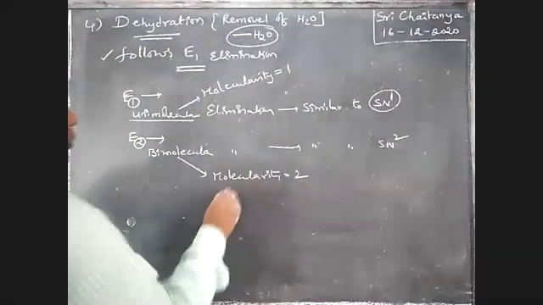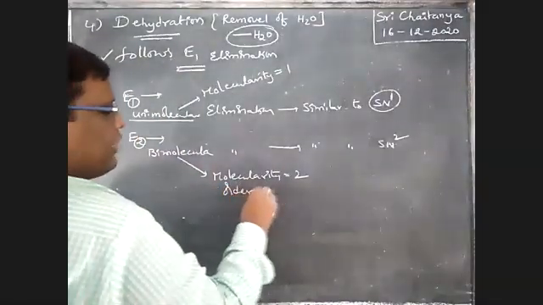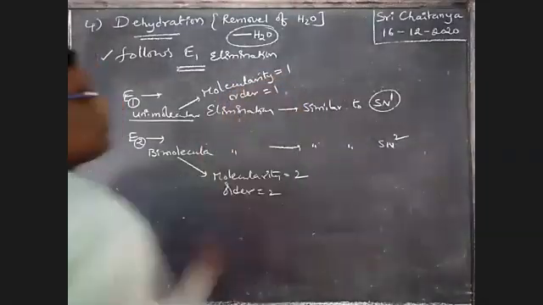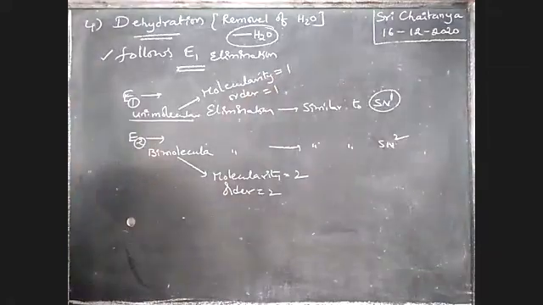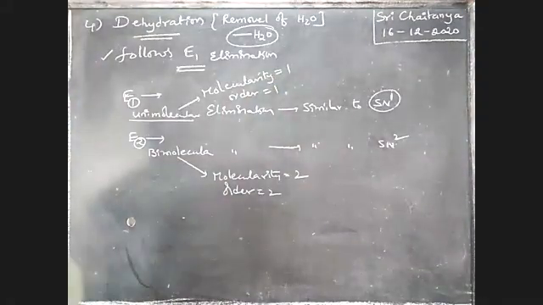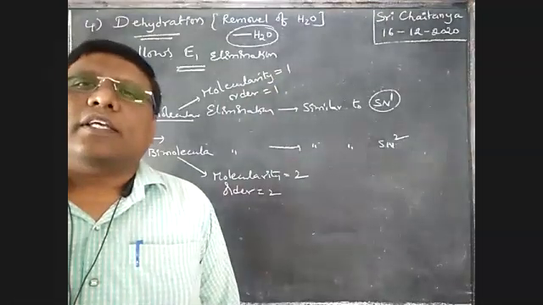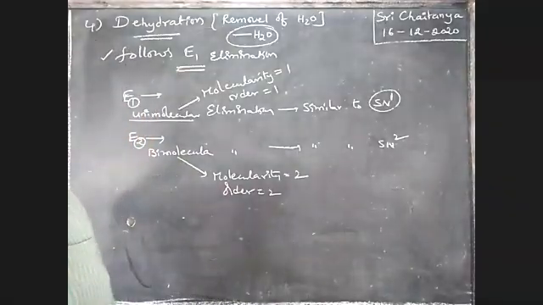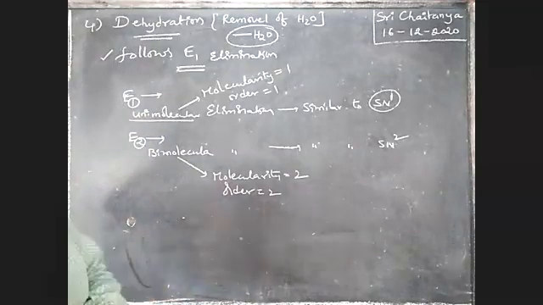Here molecularity is 2 and the order is also 2; in E1, the order is 1, similar to SN1 and SN2 cases. It is very, very important.